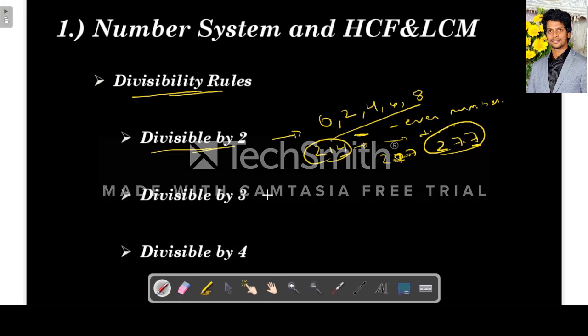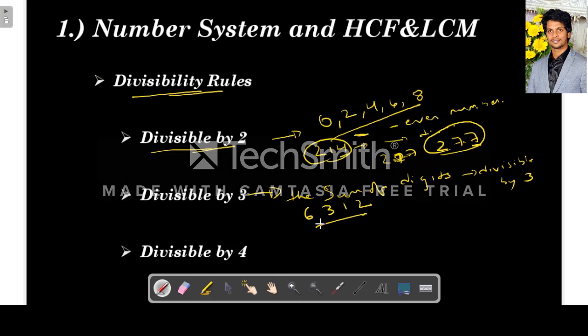What is the rule of divisibility by 3? The sum of digits should be divisible by 3. For example, let's take 6312.